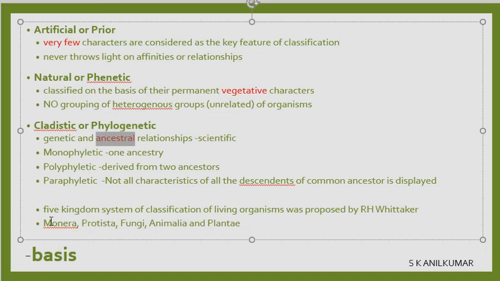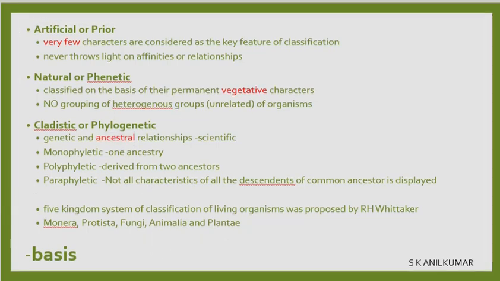How have we done this? We have done this as a five kingdom system. It was proposed by Whittaker. What are those kingdoms? Monera, Protista, Fungi, Animalia and Plantae. Plantae are the plants and these are the animals. If these are plants and animals, what are these? These are all creatures or organisms which do not strictly fall into the Animalia or Plantae group, but they have to be having a separate kingdom based on their characteristics, right?